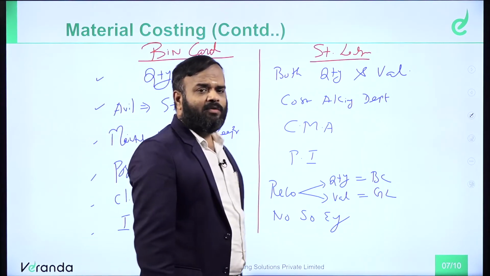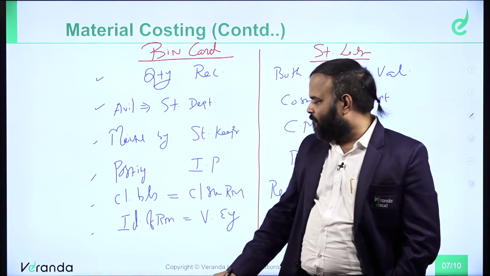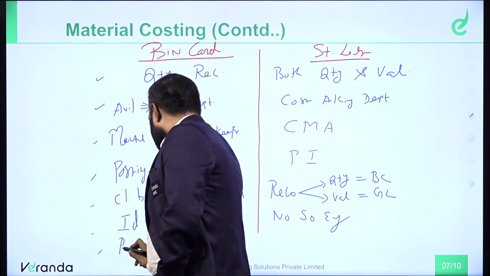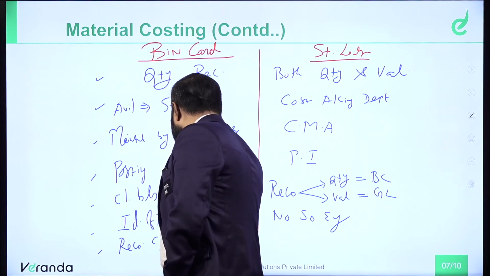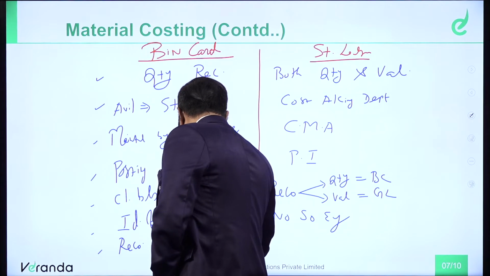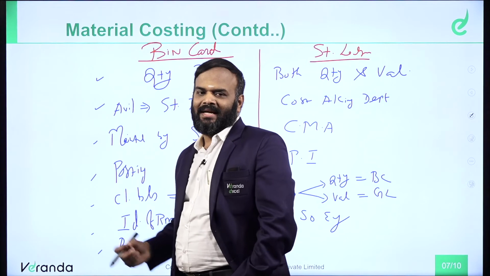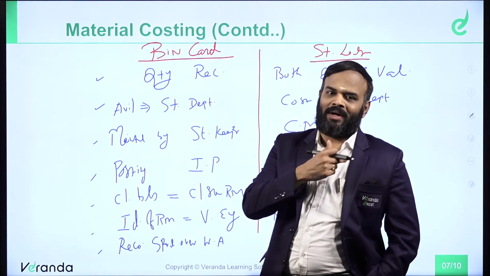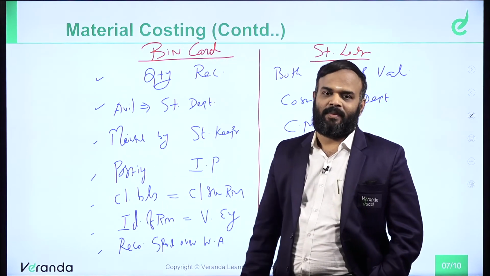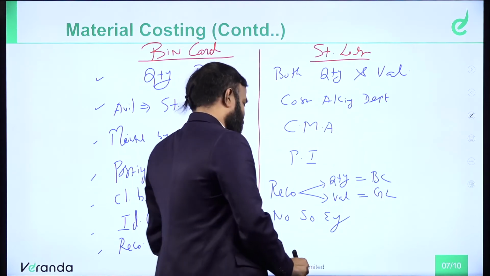Then where will the bin card be? Where all bins are there, all bin cards will be there. Therefore, records are spread over a wide area, all the places, in case of bin card. Whereas stores ledger is available in only one place, that too in the stores department.